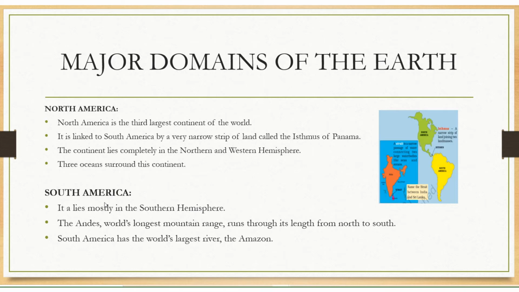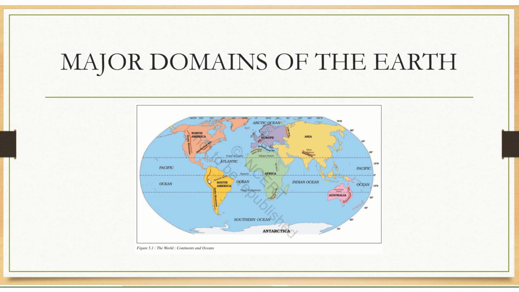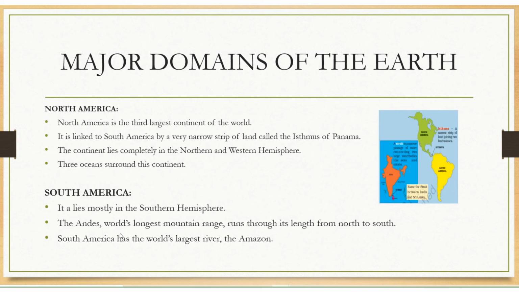South America lies mostly in the southern hemisphere. See here. And the world's longest mountain range runs through its length from north to south. South America has the world's largest river, the Amazon.